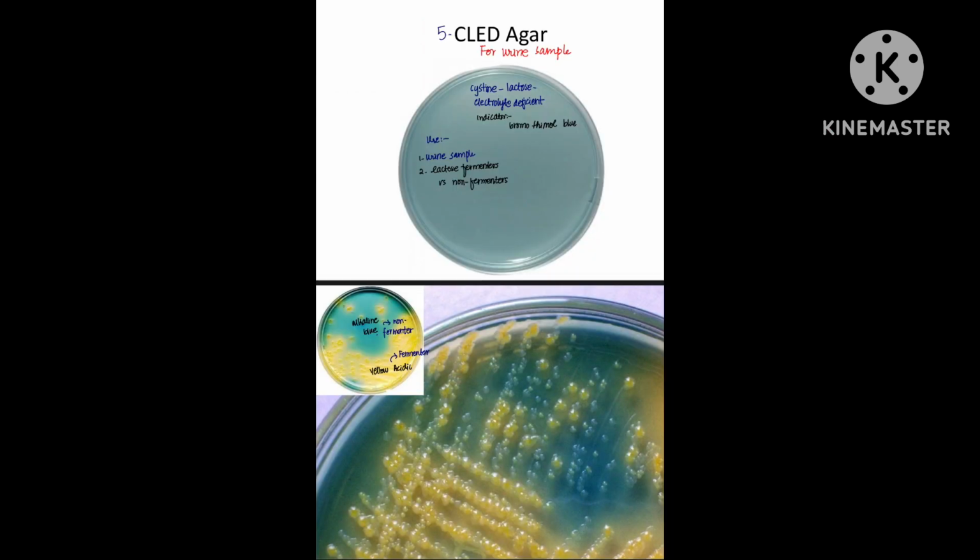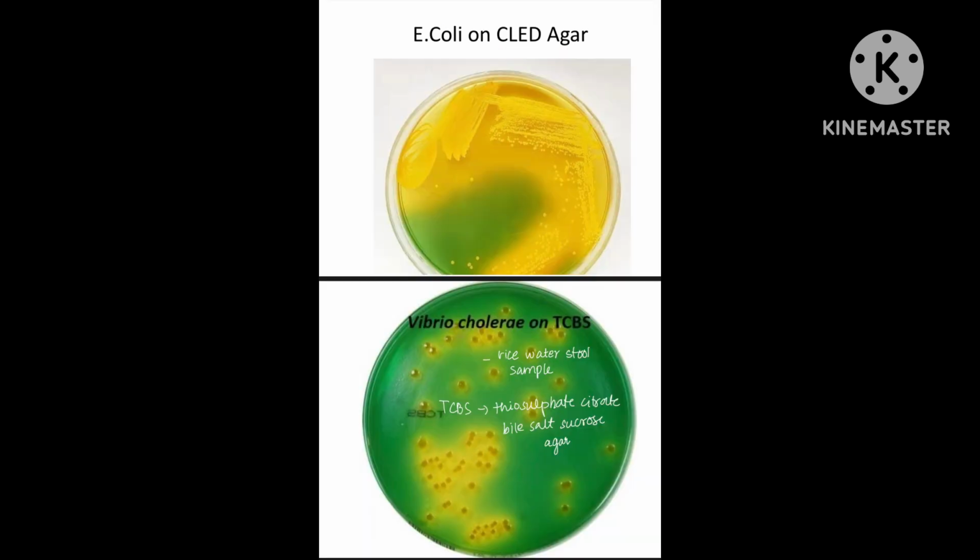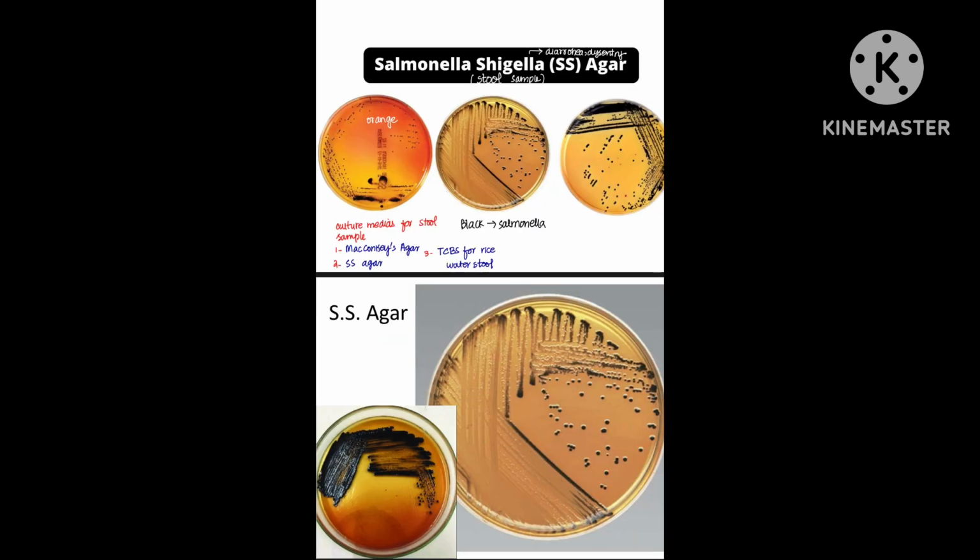Now CLED agar. CLED is basically cysteine, lactose, electrolyte deficient medium, which is used for urine cultures. It differentiates bacteria by lactose fermentation. If yellow colonies are formed, it means the bacteria are lactose fermenters, and if blue or green colonies are formed, it means bacteria are non-fermenters. It prevents Proteus swarming. That's why CLED agar is preferred medium in diagnostic microbiology labs.